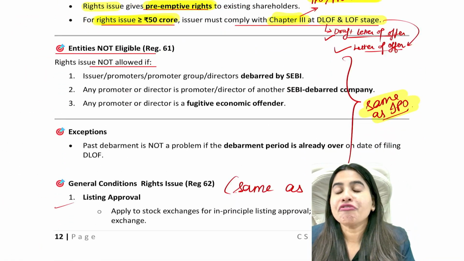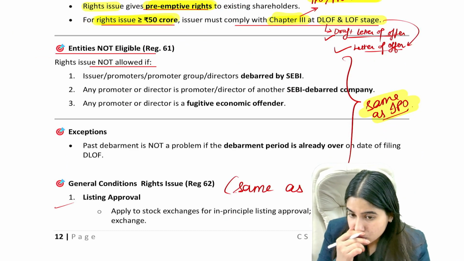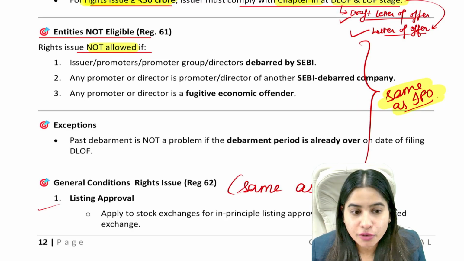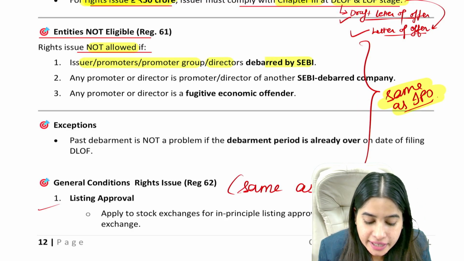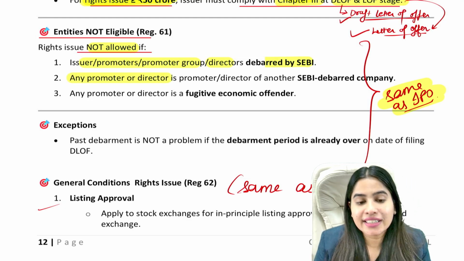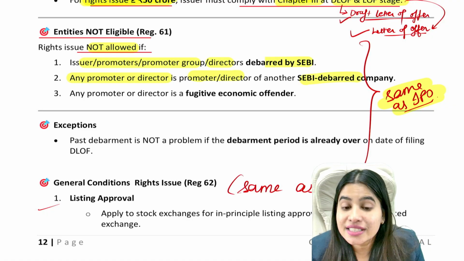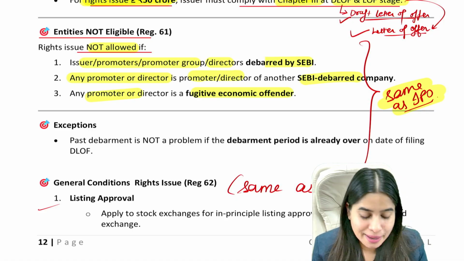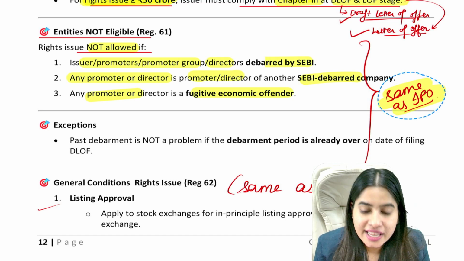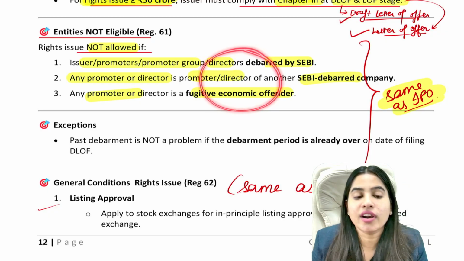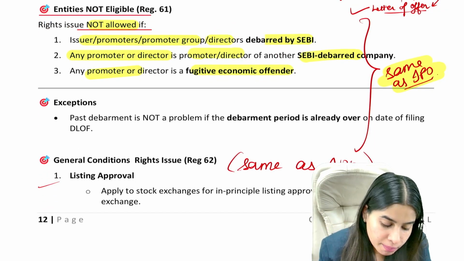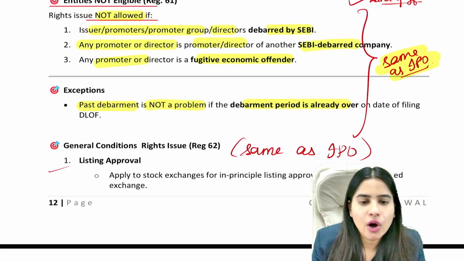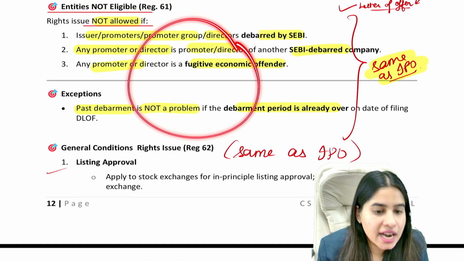Now, very important, which entities are eligible to make a right offer? Everybody is not eligible to make a right offer. So who is eligible? First, you will not be allowed to make a right offer if your promoter, promoter group or director are debarred by SEBI. Or your promoter and director are also the promoter director of another company which is debarred by SEBI. Or your promoter director is a fugitive economic offender, which we have done in ECIPL. Can you remember? These points are the same as IPO. The same non-eligibility we discussed in IPO. Achha, if the debarment period is already over, then in that case we can make a right offer. These points are the same as IPO.